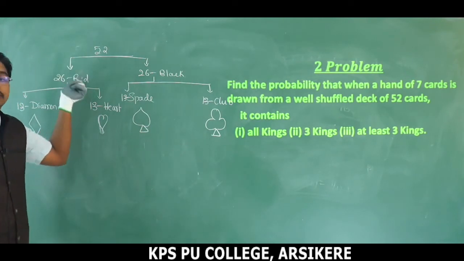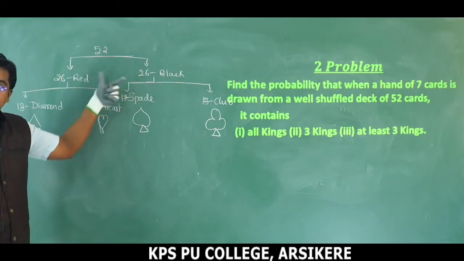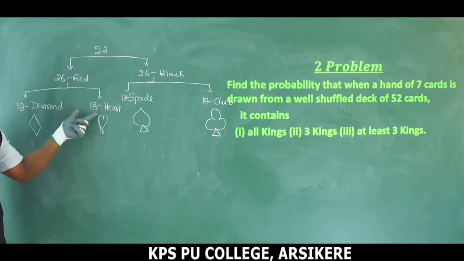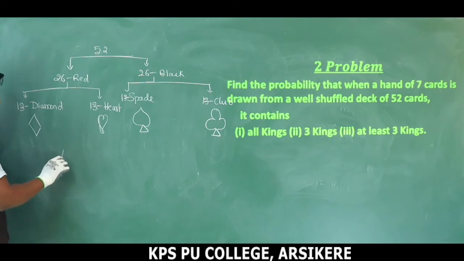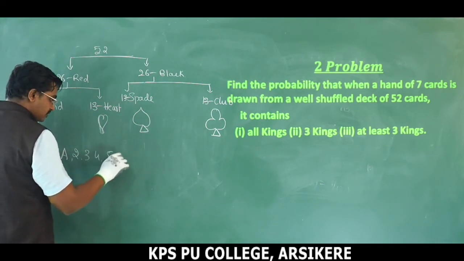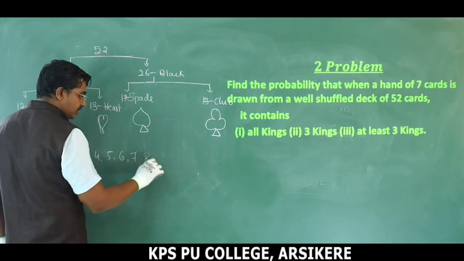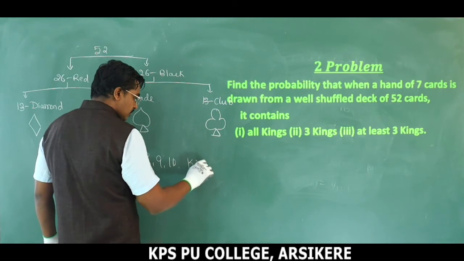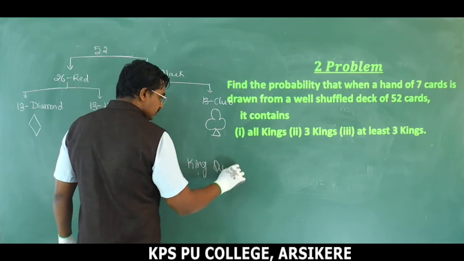Within that 26 are black, red and black. In red we have 2 suits, diamond as well as heart, and in each suit it has the numbers from A. First one is A, second 2, 3, 4, 5, 6, 7, 8, 9, 10, then king, queen, then jack.